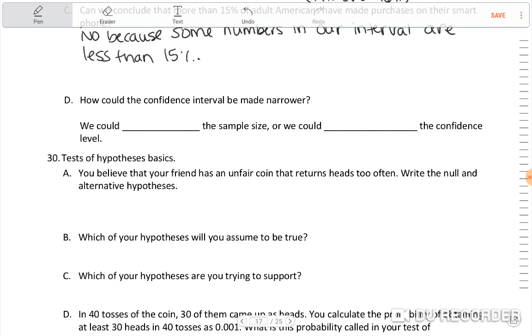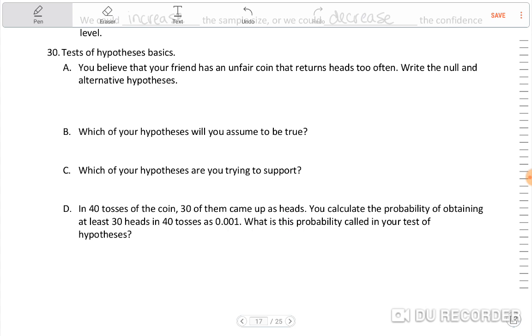Okay, how could the confidence interval be made narrower? Okay, well, I think we just asked this, right? We could increase the sample size, or we could decrease the confidence level. Okay. All right. Let's see which one we're on next. Number 30. Tests of hypotheses basics.